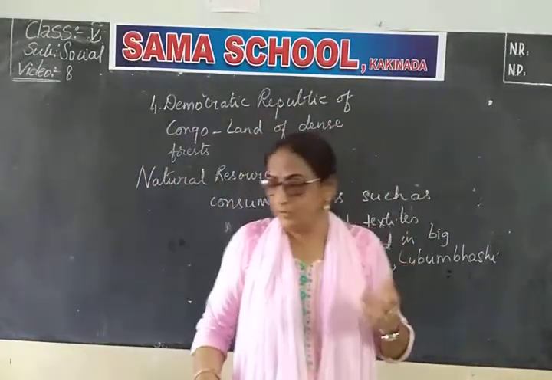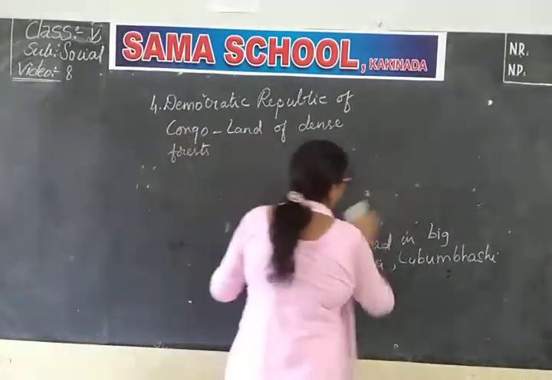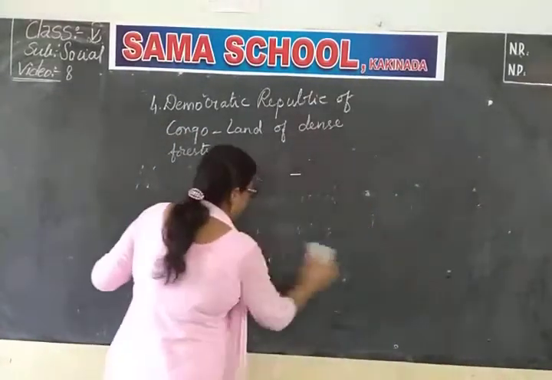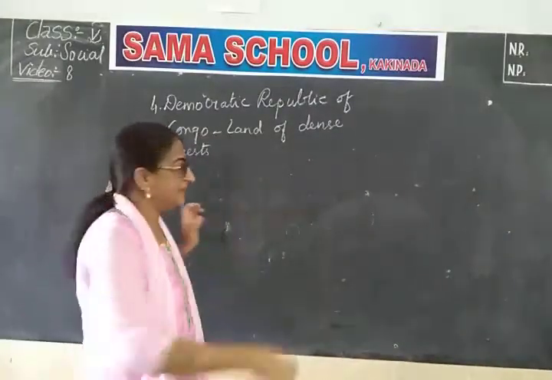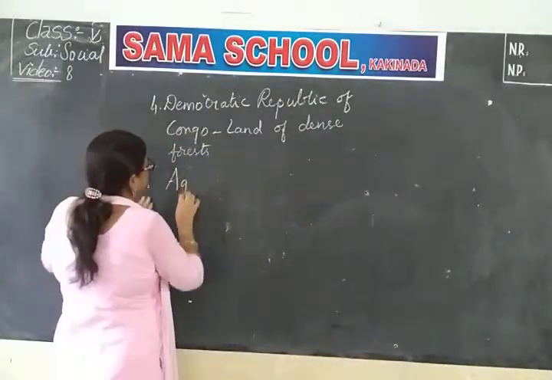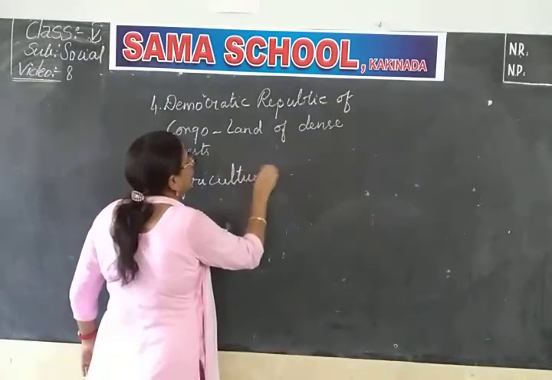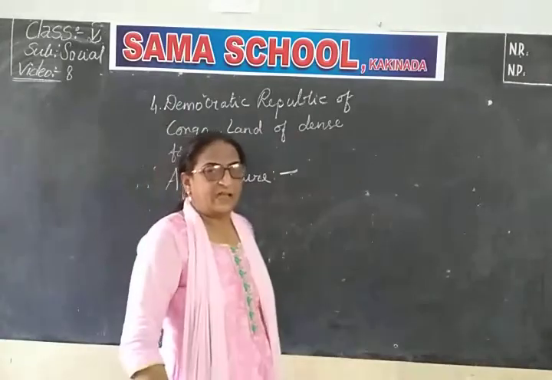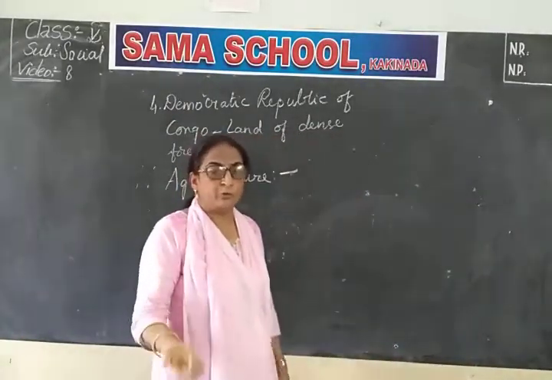Now let us go to the agriculture of DRC. Let us learn agriculture now. What do you mean by agriculture? Growing crops, isn't it? Every country will need food. Yes or no? So they have to grow some crops.